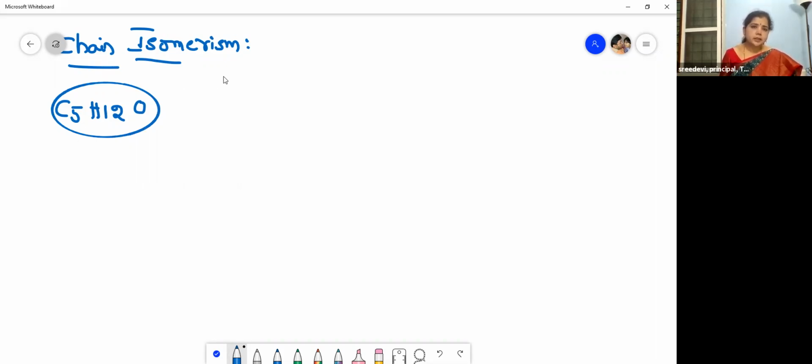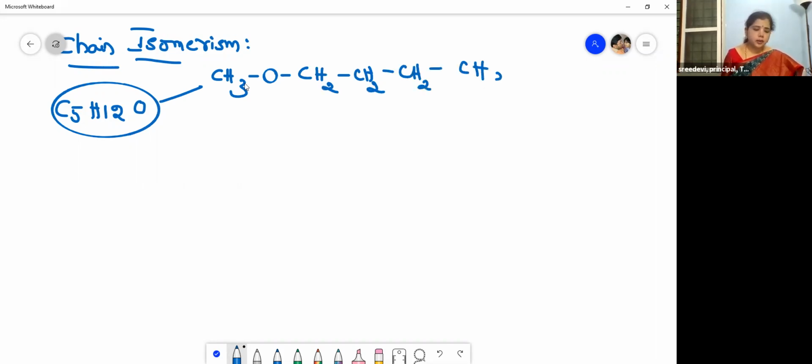So the first one is CH3O, CH2, CH2, CH2, CH3. So what is this? This is 1-methoxybutane. Here I am writing the IUPAC nomenclature, children. Now let me write another isomer for the same molecular formula.